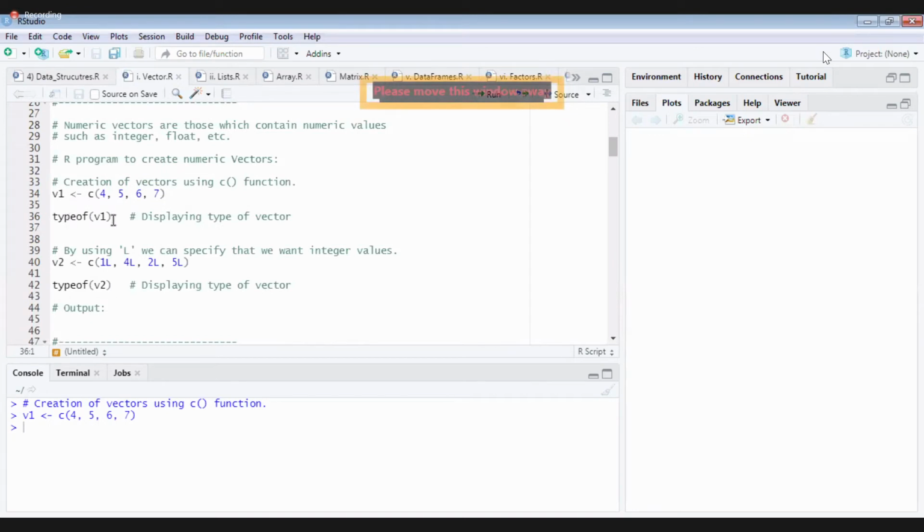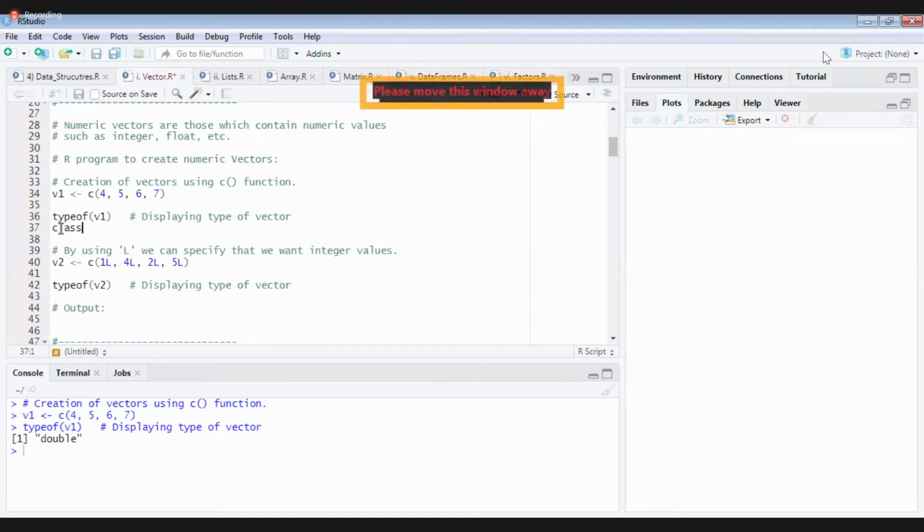Now tell me, what is the type of vector 1? Try to guess. Numeric. Very good. Class is numeric, type is double. Here only we have the difference.